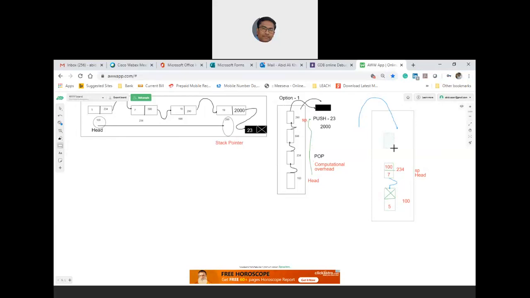Whatever temp node you are creating, that is your head node and that is your stack pointer. Because technically speaking, the down node, you have already kept it as null, pointed to the next node as null. Then you maintain the linked list from top to down.